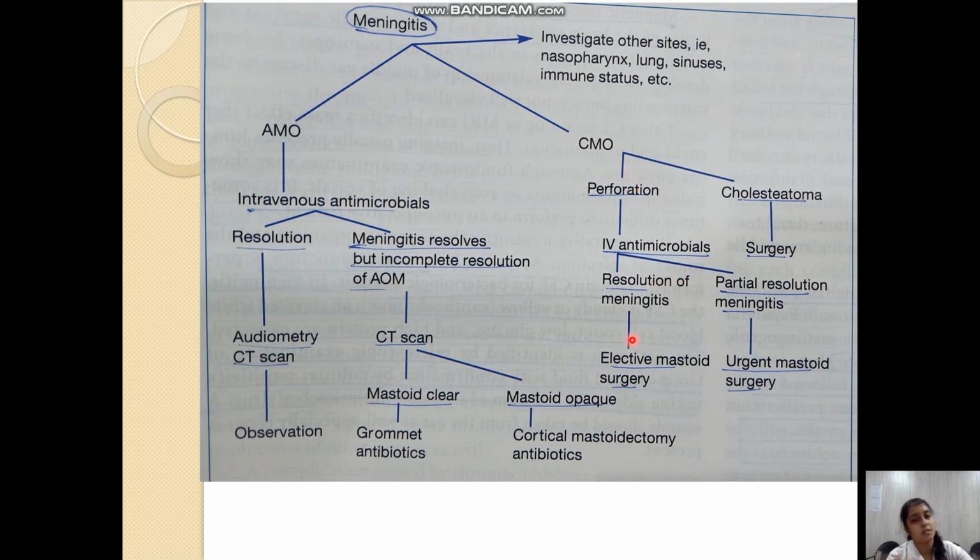In case of chronic otitis media, if there is a perforation and IV antibiotics are given, the meningitis usually resolves, and if required elective mastoid surgery can later be done. But if there is a cholesteatoma, an actively eroding cholesteatoma, then surgery has to be done.